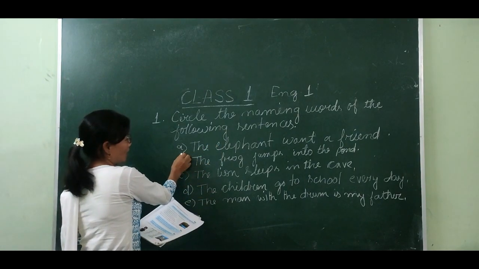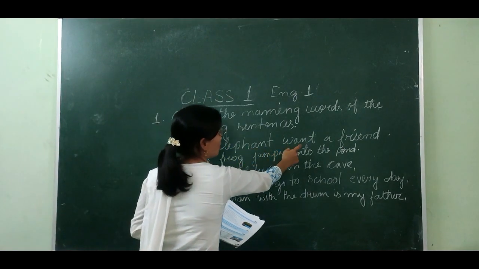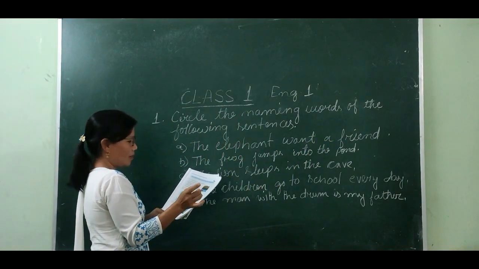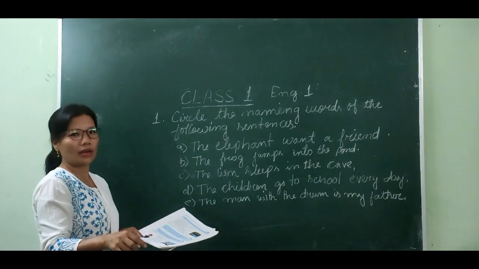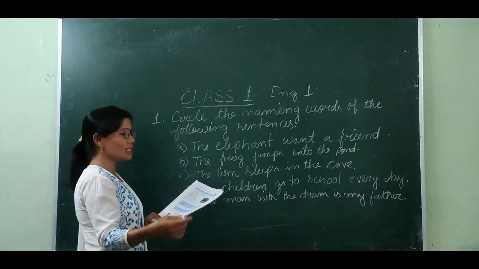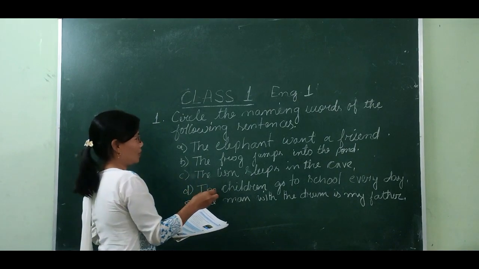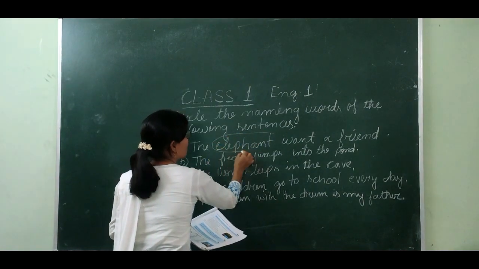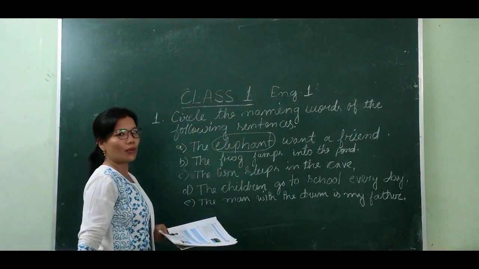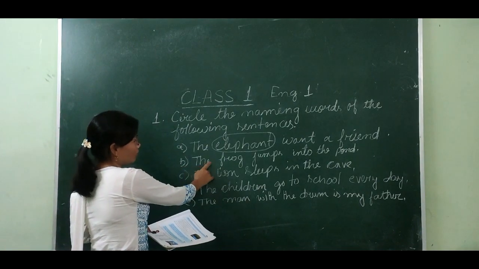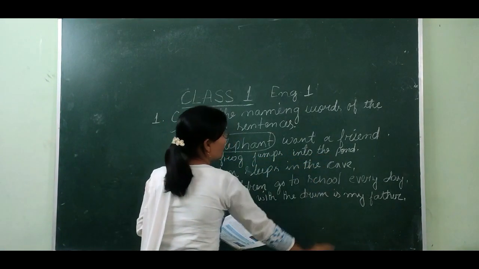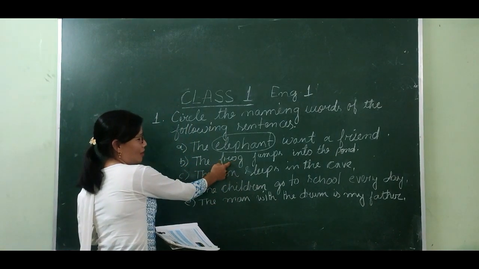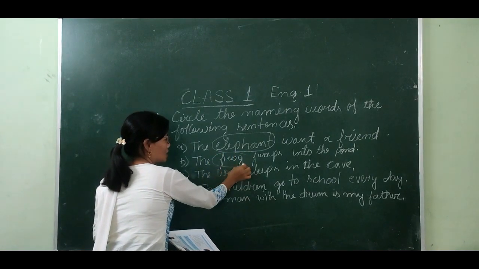So number A, let's see. The elephant wants a friend. Now which one is the naming word here? We know that a naming word is the name of animals, places, things or people. So here, elephant, this is an animal. So you have to circle this one, and this is a naming word. And number B, the frog jumped into the pond. Here, which one is the naming word? Animal is here. So this is the naming word.